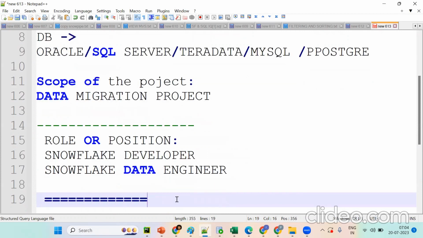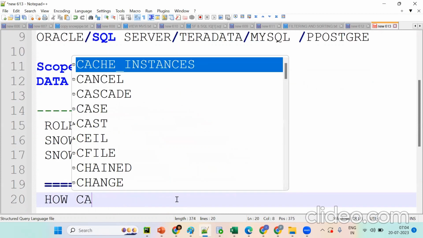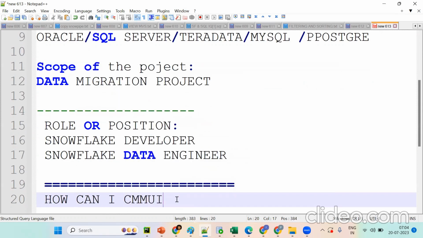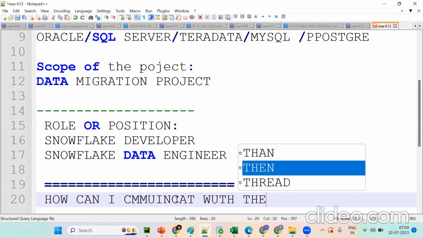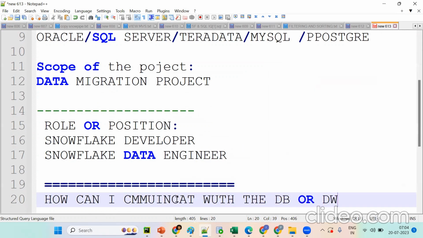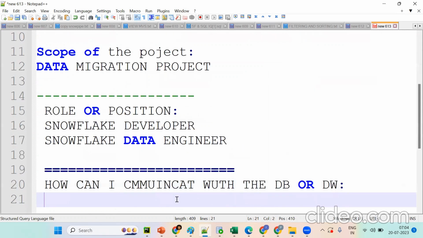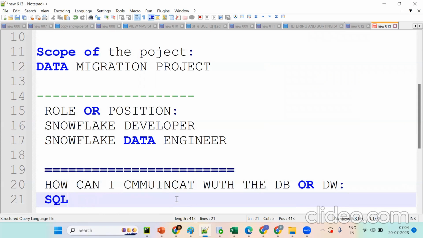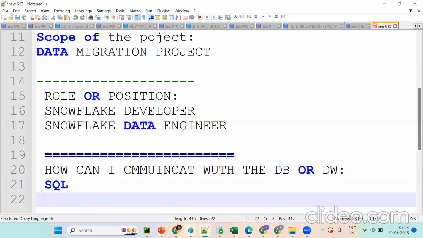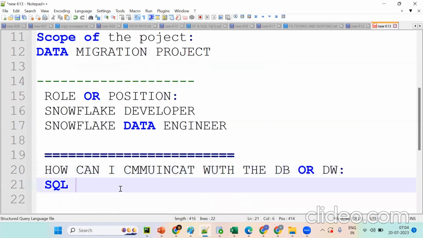Now tell me, how can I communicate with the database or data warehouse? By using which concept? SQL. This is important. If you want to communicate with any database, we should go for SQL.